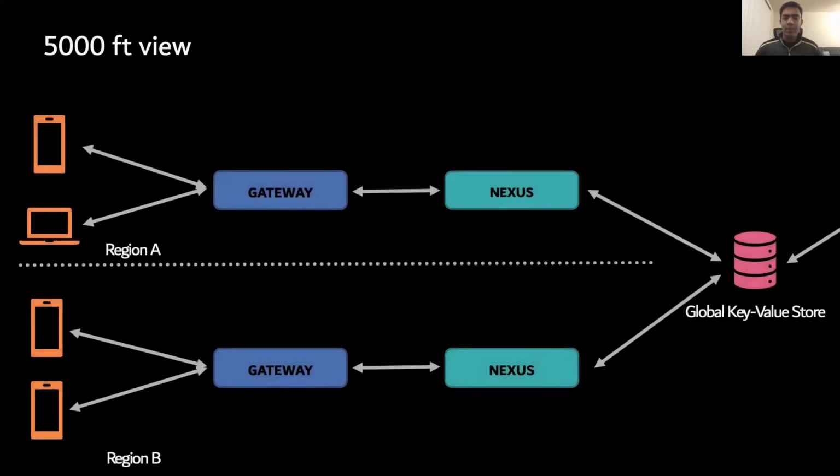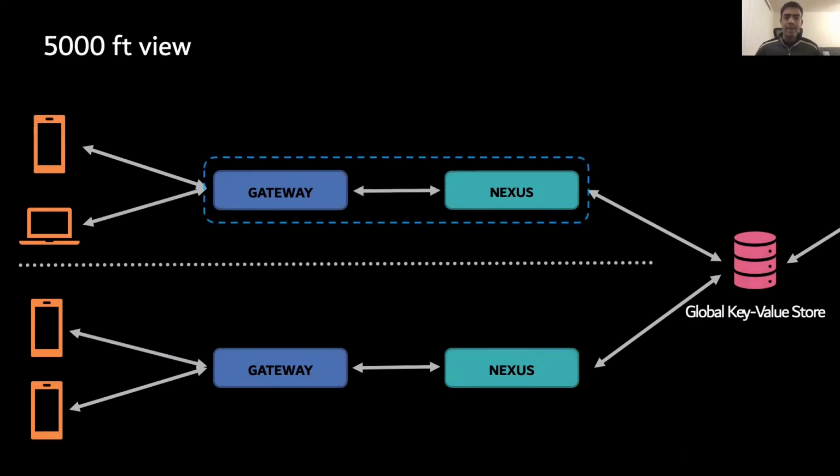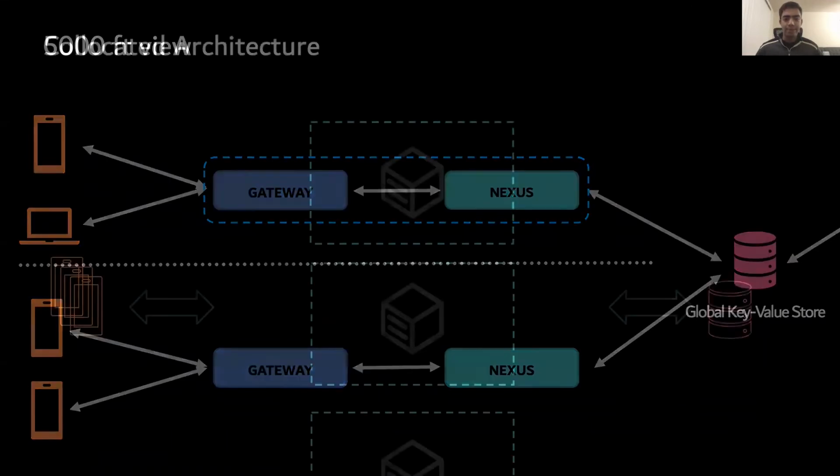Let me first set stage with a 5,000-foot view of our initial architecture. Here we see that each device subscribes to a few streams of data. Every stream then arrives at the gateway service, which is tasked with user authorization and traffic routing. The stream then gets routed to Nexus. Nexus is a service that manages these streams and serves them with real-time data as part of RTI's publish-subscribe infrastructure. Nexus itself communicates with the global key value store for updates. In this talk, we will focus on infrastructure that falls within the highlighted area.